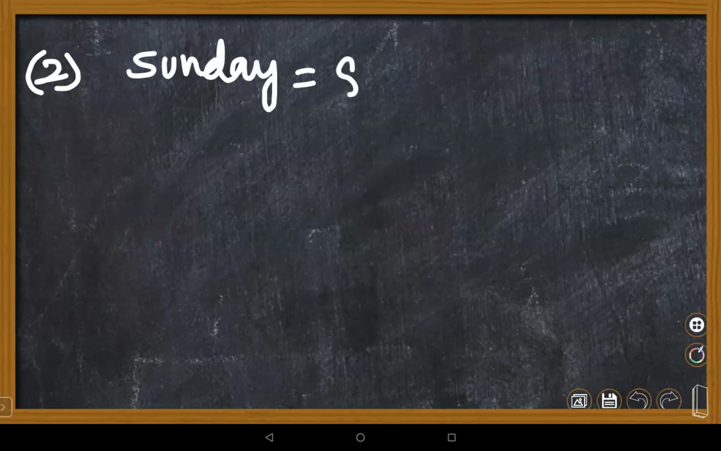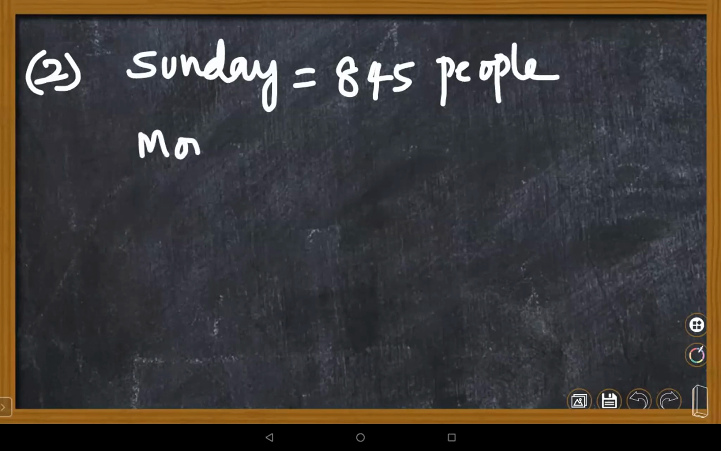Okay. On Sunday, 845 people went to the zoo. On Monday, only 169 people went. What is the percent decrease in the people visiting the zoo on Monday? Very good. On Sunday, how many people went, Nana? 845. What happened on Monday? Only 169 people. Maybe some corona disease, whatever the reason, they are going very less on Monday.